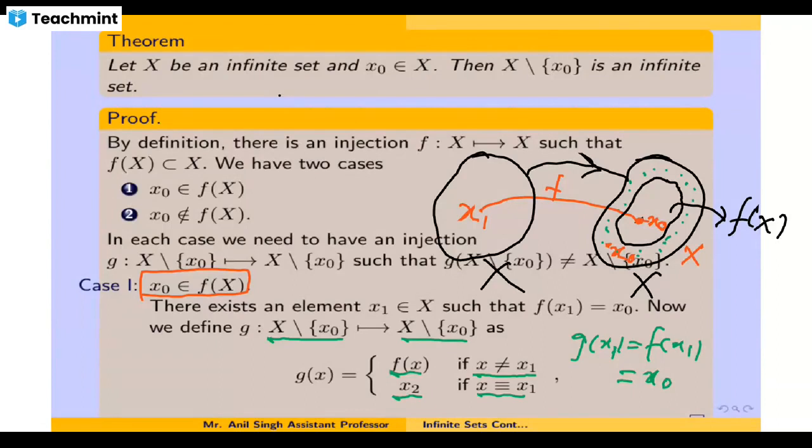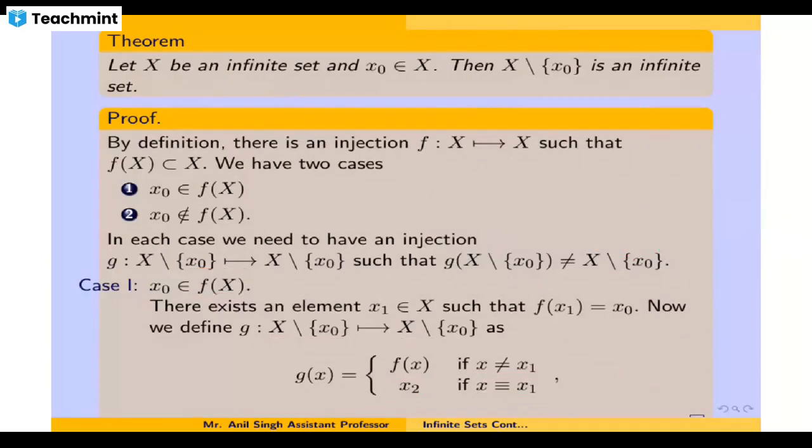So to have a map g from X minus x0 to itself, we need to define this map in the following way. Now we will establish that this function is 1-1 and its range is a proper subset of X minus x0, and that will prove in that case that the set X minus x0 is an infinite set.